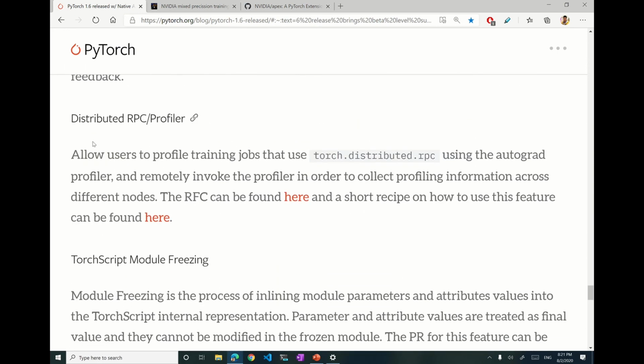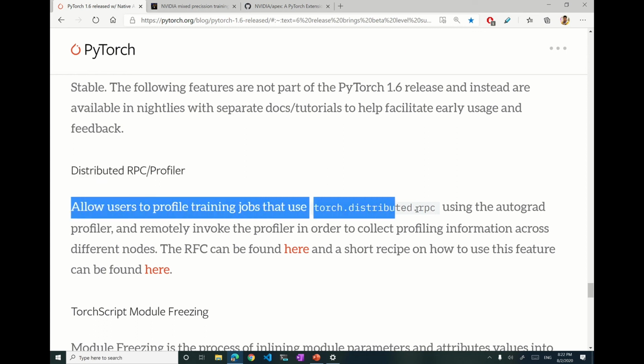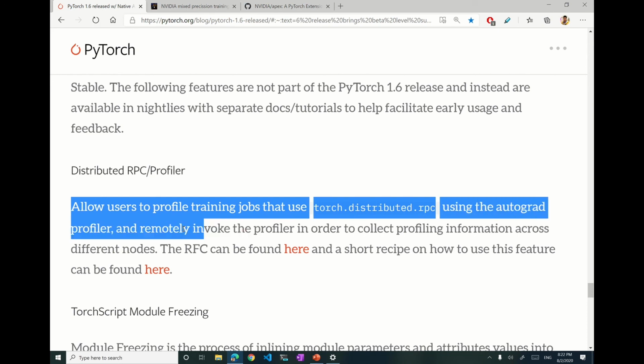So what are these prototype features? First is distributed RPC profiler. We saw how they have added a profiler to see the memory uses for different tensors, but now they have also added a profiler for distributed RPC. It allows users to profile training jobs that use torch.distributed RPC using the autograd profiler.